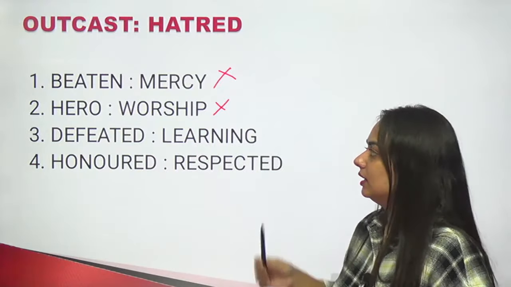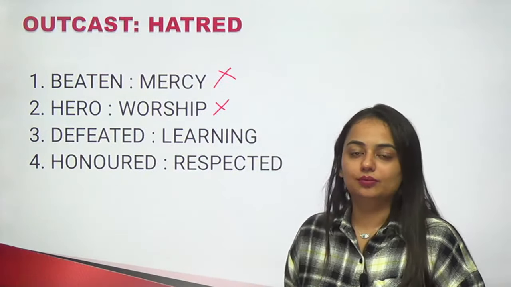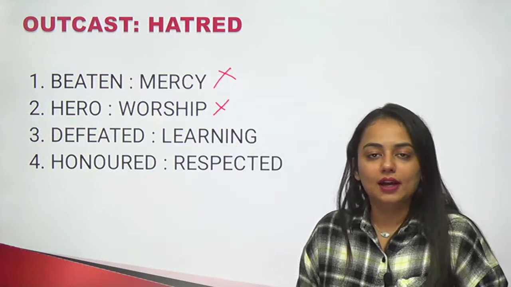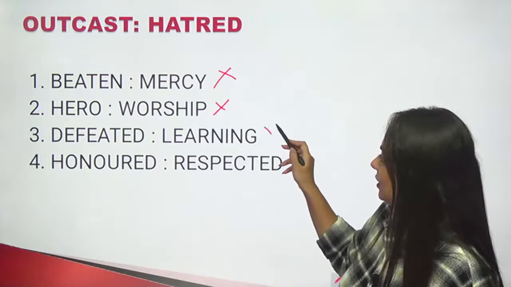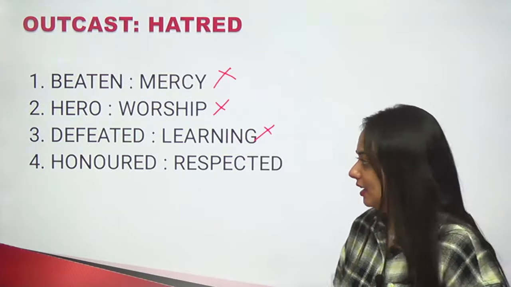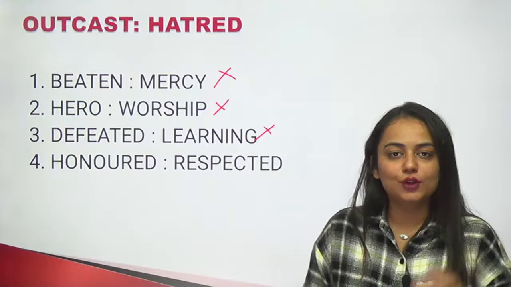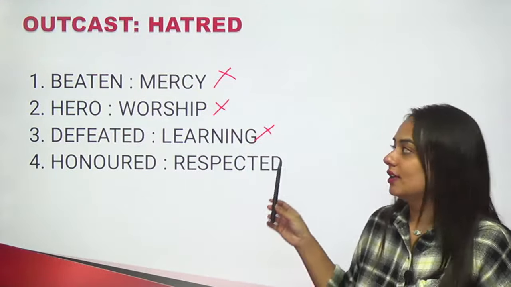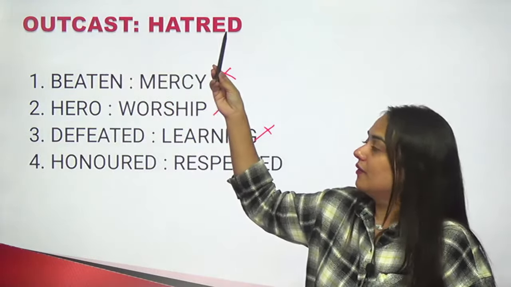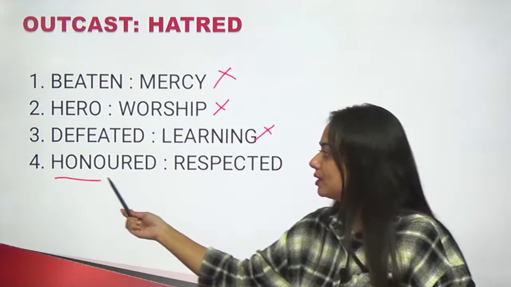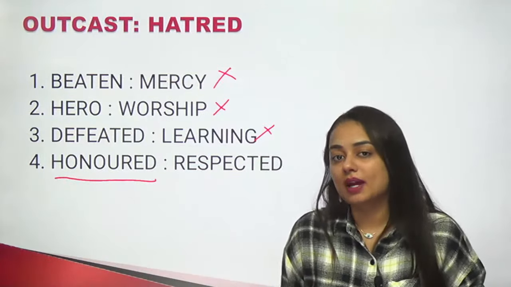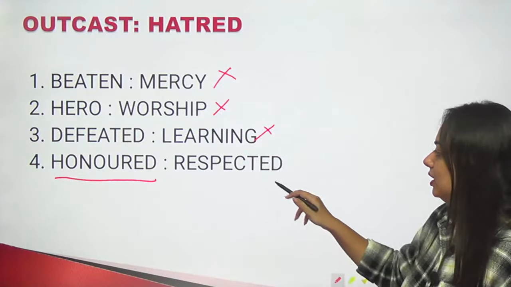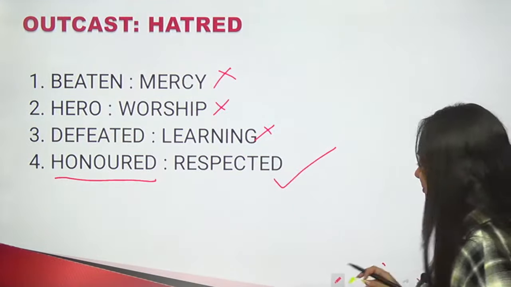Defeated and learning. A person who's defeated, it is not necessary that he will learn something, right? He might or he might not. So this one can also be clearly eliminated. Can you see how easy these questions are if you understand each and every word? Honored and respected. Just as an outcast faces hatred of people, a person who is honored is always respected, always revered by the people. So this is the right answer.